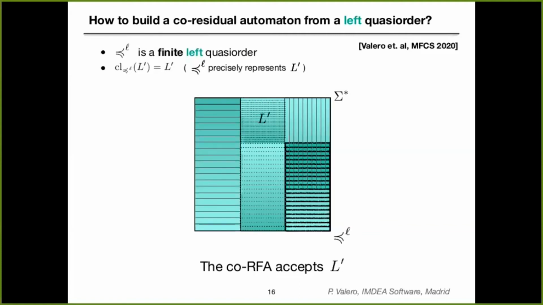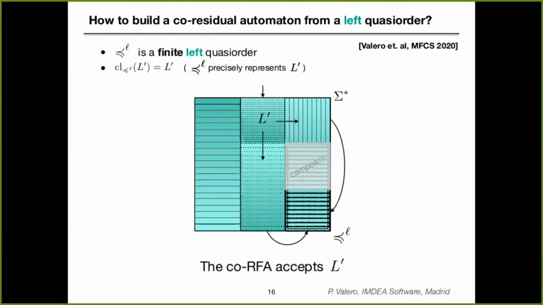If we have a finite left quasi-order, and we have a language that is described precisely by that quasi-order, we obtain a similar automata construction. In this case, again, we compute the closed sets and we remove the composite closed sets. The initial states are going to be the closed sets whose union generates the language L, and the final states are going to be the closed sets that contain epsilon.